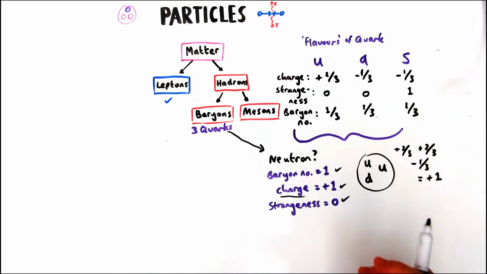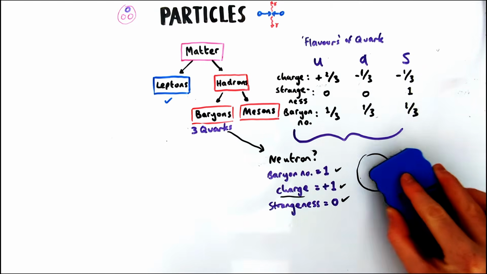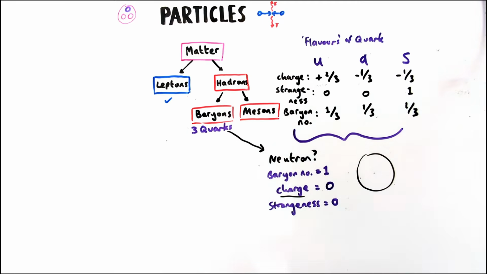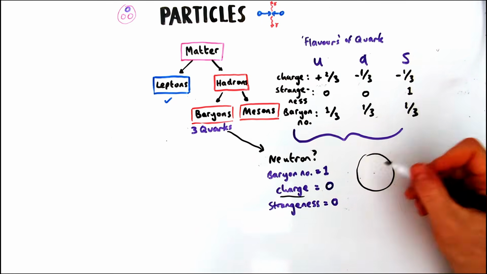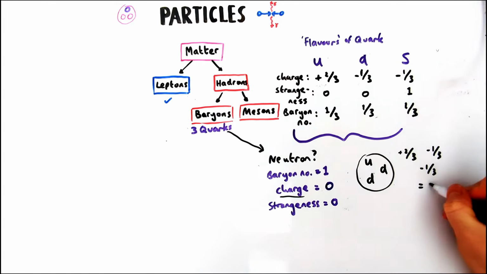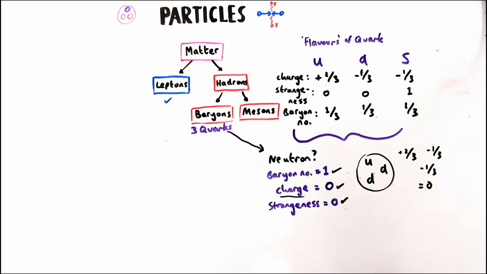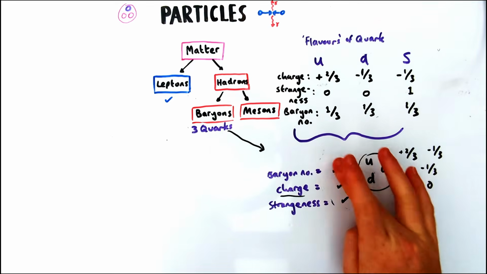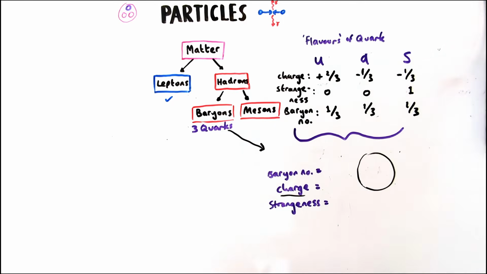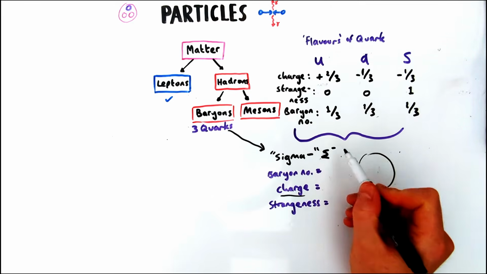Let's then take on a neutron, which this time is a baryon, so baryon number of 1, has no charge and no strangeness, so we need to get a charge of 0. So if you put positive 2/3 an up quark, we would need 2 down quarks to make the charge be 0. So positive 2/3 minus 2/3 gives us 0, no strangeness, but it's 3 quarks, so therefore its baryon number is 1. Now let's take a lesser known particle, a sigma particle. Now in exams they could give you particles that you haven't heard of, but you'll always have enough information to figure out what they are.